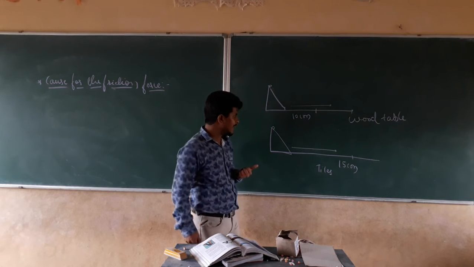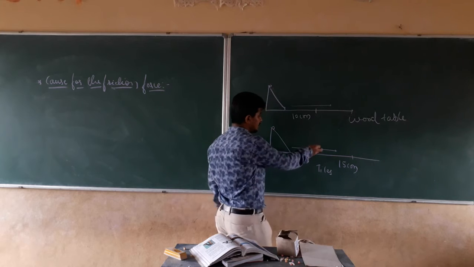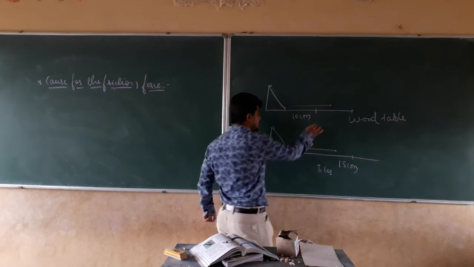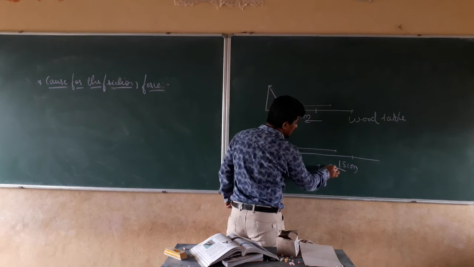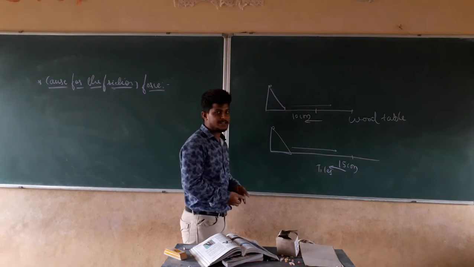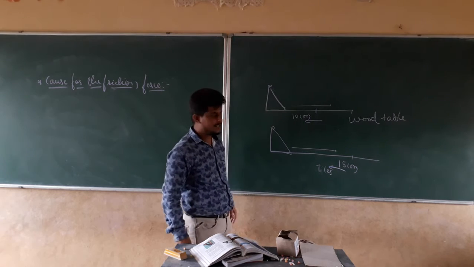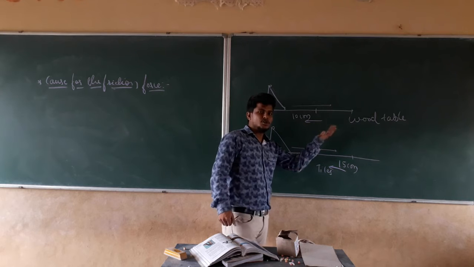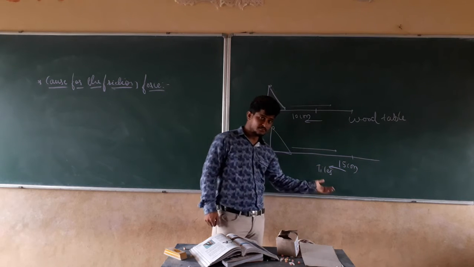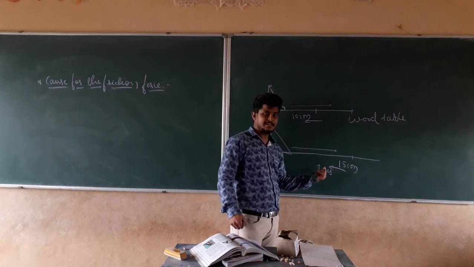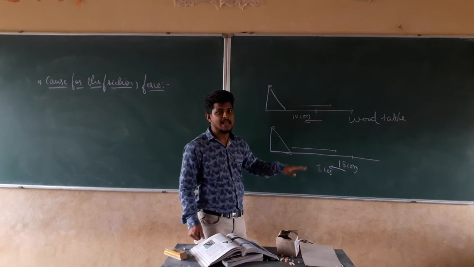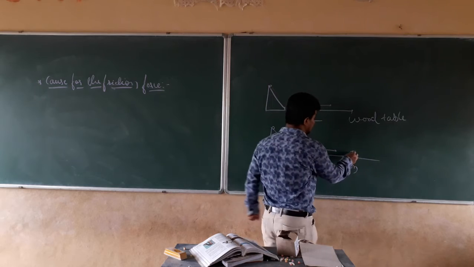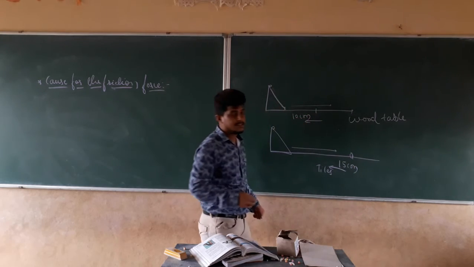That means the force which is going in this direction is the same in both cases, but the opposing force in the opposite direction is varying. In this case, the opposing force is stronger compared to here. In the second case, the opposing force from the tiles is lesser, so the object is covering much more distance compared to the first case, in the case of the wood table.